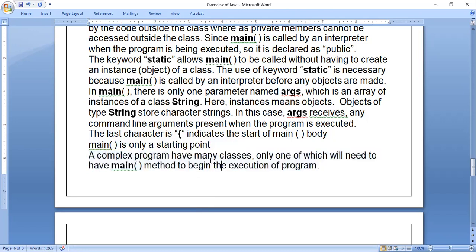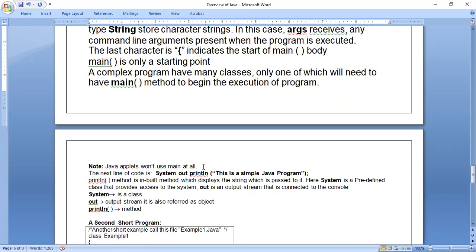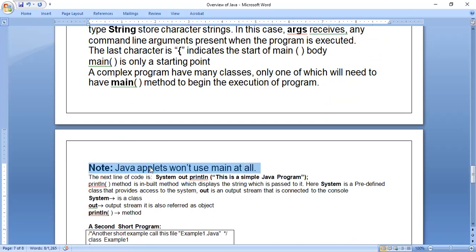A complex program may have many classes, only one of which needs the main method to begin the execution of the program. So if in one program we write 5 to 6 classes, in one of the classes we have to write the main function, and it need not be the first class. In between also we can write it, but that will be the starting point of execution. By that class, the other classes will be executed. Here they have given a note: Java applets won't use main at all. There are some types of programs called applet programming where the main function is not necessary.